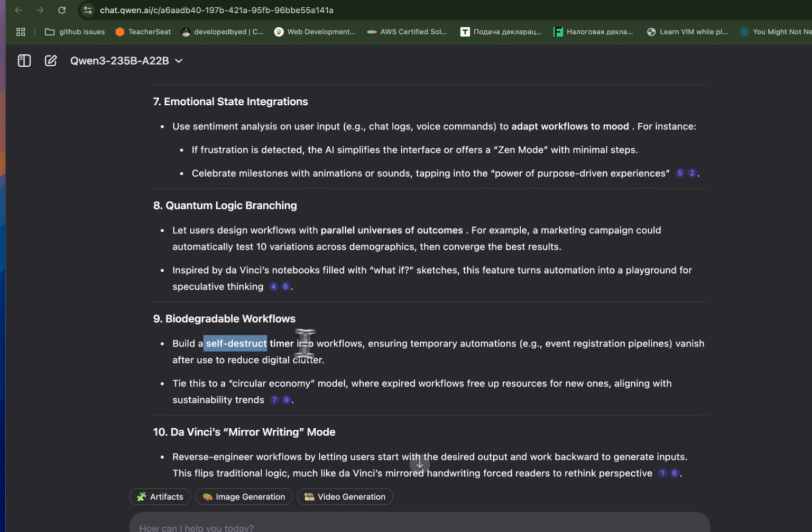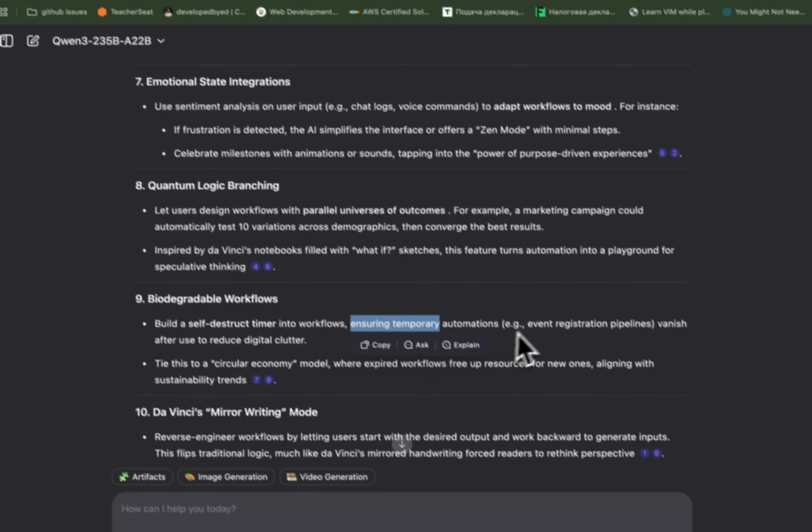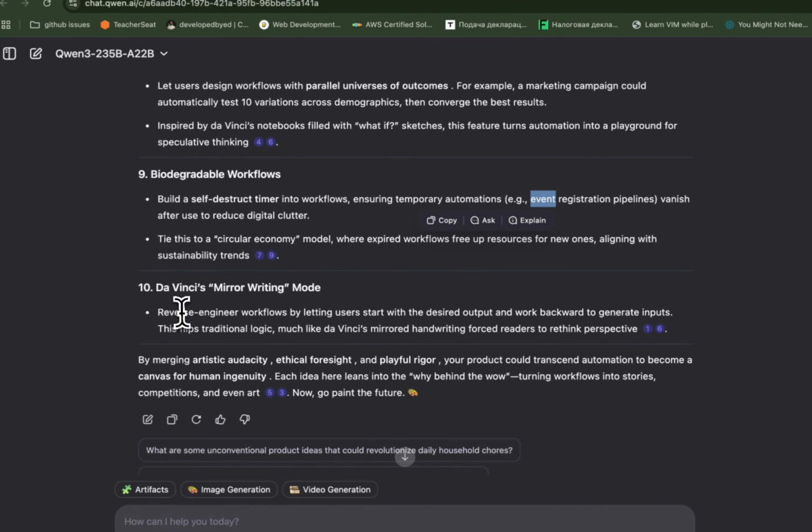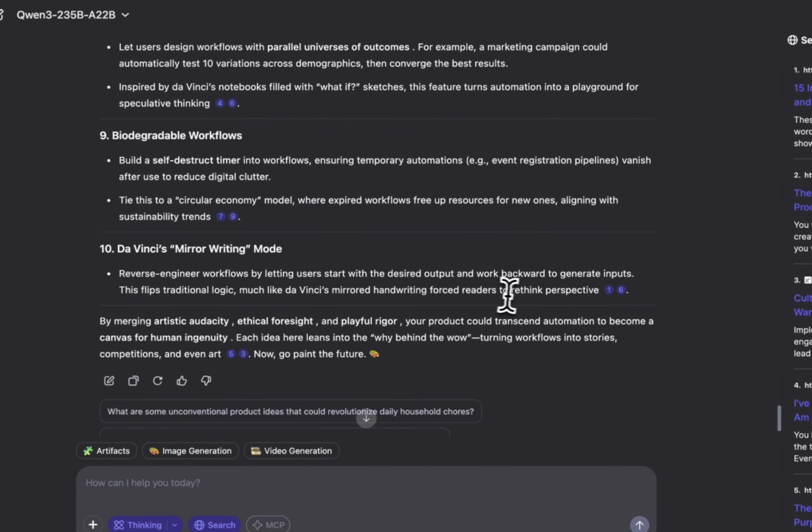Biodegradable workflows. Build a self-destruct timer into the workflows, ensuring temporary automations. Sure, simple thing. I'm pretty sure it exists. Reverse engineer workflows by letting users start with the desired output. Okay, sure. I mean, again, exists.